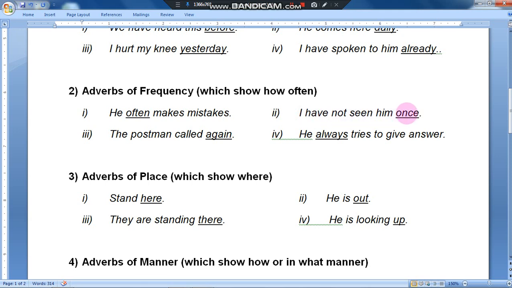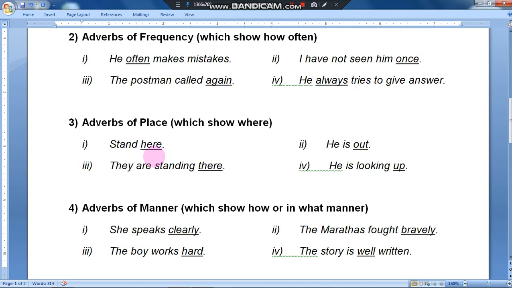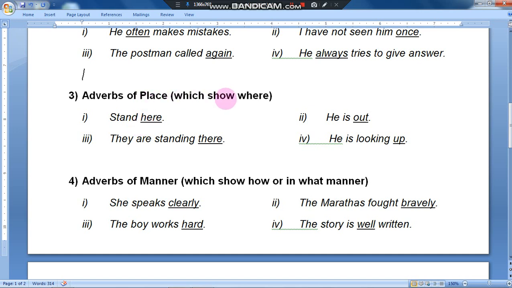Second, I have not seen him once. "Once" is an adverb of frequency. Frequency means numbers. The postman called again, once again. He always tries to give an answer. "Always". These are the adverbs of frequency. We will get an answer with this question: how often?